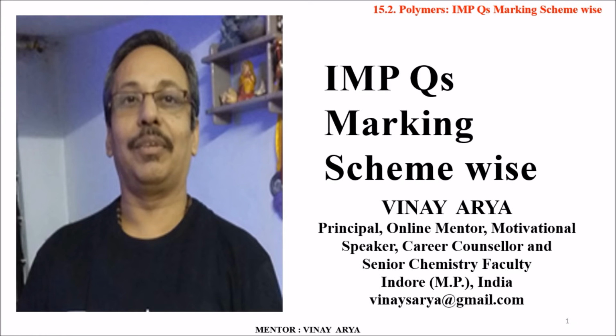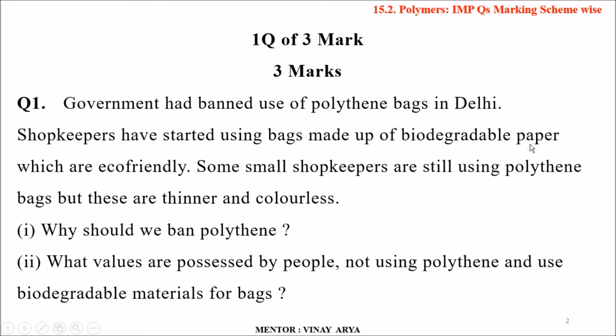In the 15th chapter, that is polymers, only one question is to be asked, and that is of 3 marks as per the marking scheme provided for the CBSE examination 2019. So we'll be dealing with a 3 marks question. Government has banned the use of polythene bags in Delhi. Shopkeepers have started using bags made of biodegradable paper, which are eco-friendly. Some small shopkeepers are still using polythene bags, but these are thinner and colorless.